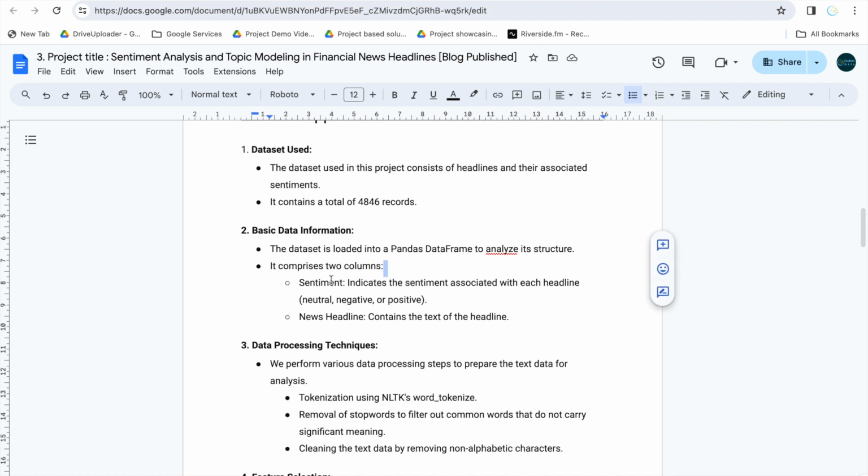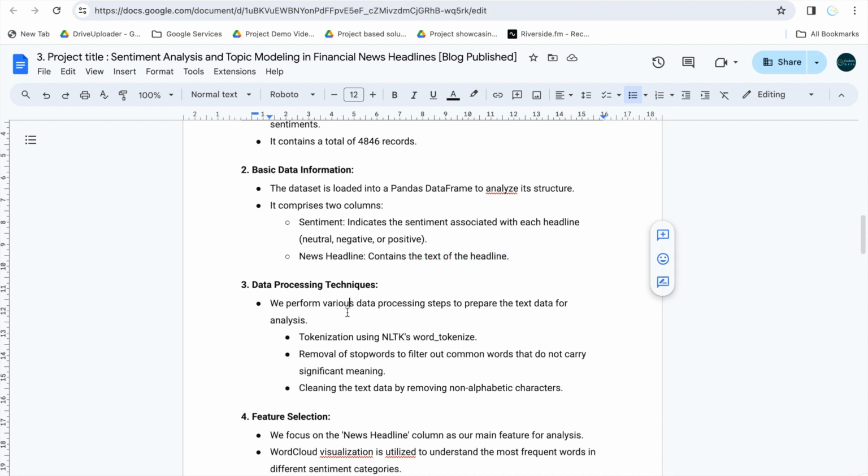The first is sentiment, which indicates the sentiment associated with each headline. It might be neutral, negative, or positive. The second is the news headline, which contains the text of the headline.